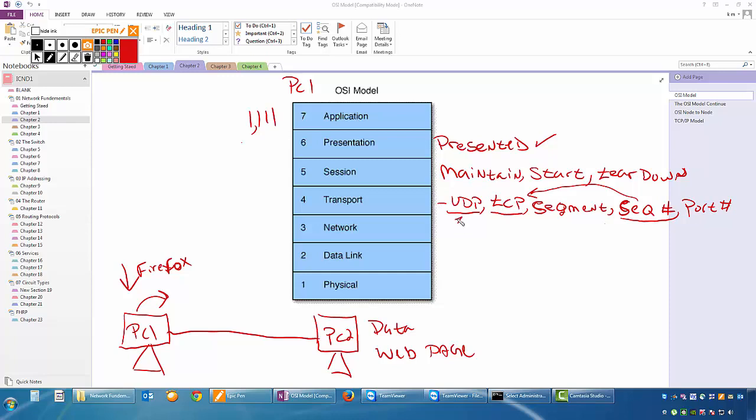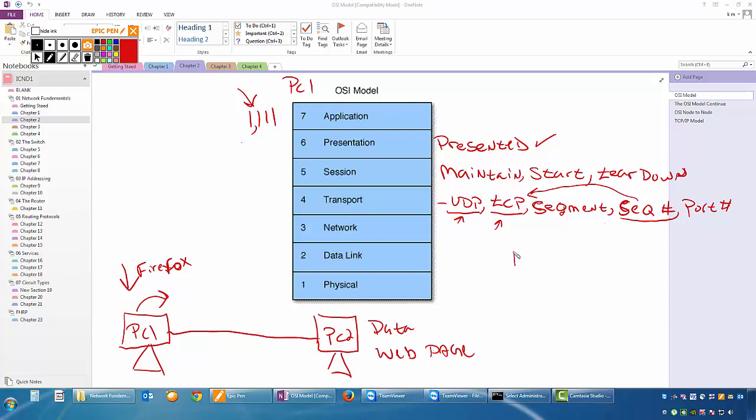If it's UDP, who cares? It's just going to send it out with the port number and be done with it. If it's TCP, we're going to set up a TCP session first to make sure we have this guaranteed traffic communication going. And once we get that TCP session set up, every time I go through and communicate to that other PC, it's going to be with port 1111, that door.